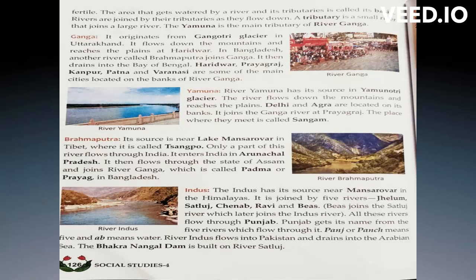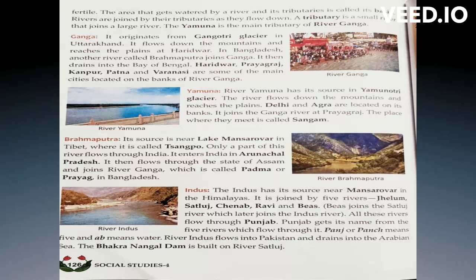So where river Ganga is the main, what do we say? These are nothing but the snow-fed rivers. Okay, and next one is Ganga River. So here, see on the right side, you can see the Ganga River. So it originates from the Gangotri Glacier. Glacier means, I think you all are aware of this.